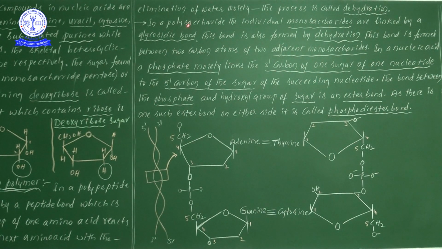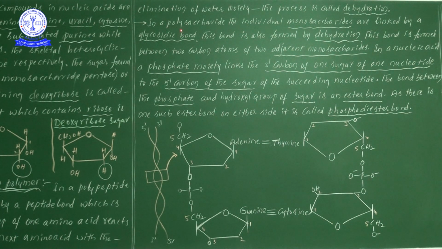Next, let us see the next case. Till now we have seen proteins. In proteins, between the amino acids, what is the name of the bond present? Peptide bond. Now let us see polysaccharides. What is the name of the bond which is present in polysaccharides? Now let us see.